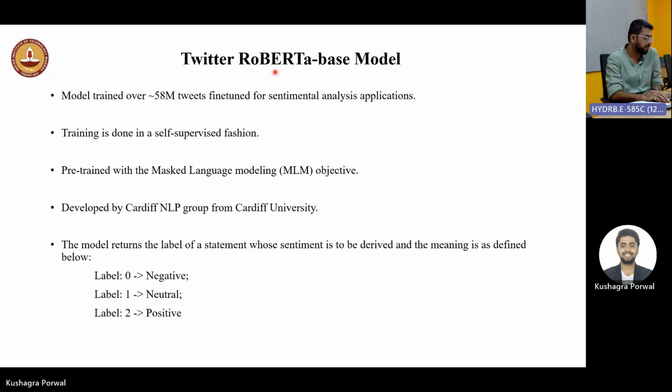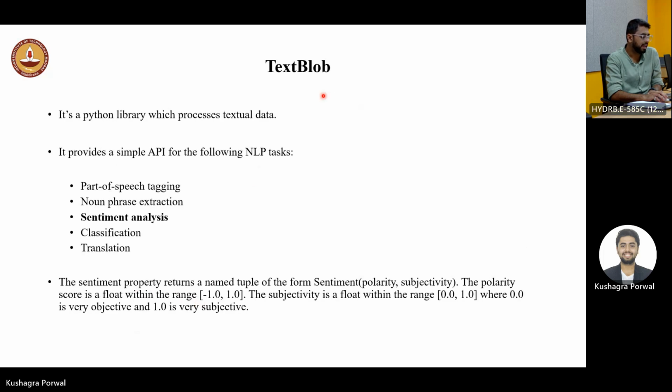This particular model is presented by the Cardiff NLP group from Cardiff University, and it returns label 0, 1, 2 as negative, neutral, and positive. TextBlob we are using to compare our results. It returns polarity and subjectivity. Polarity is in the range of -1 to 1 as a float, and if higher subjectivity is there, it indicates the opinion is personal in comparison to factual.